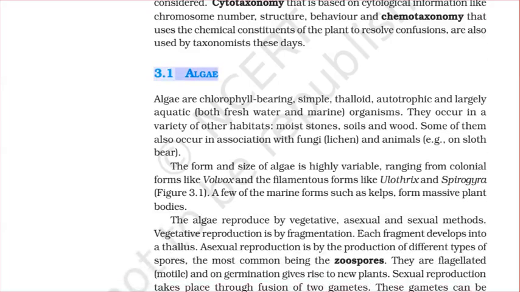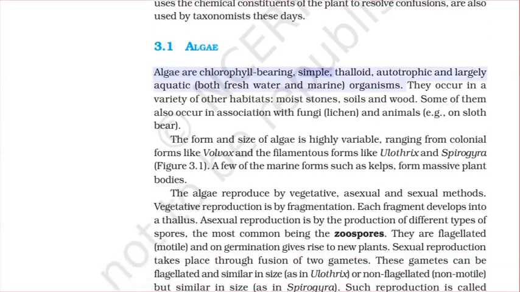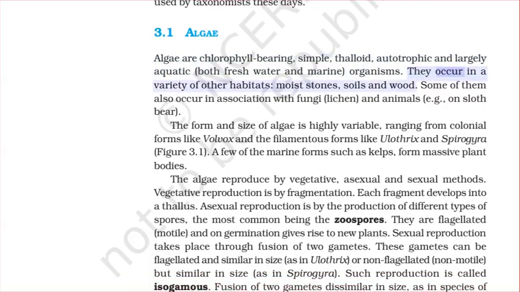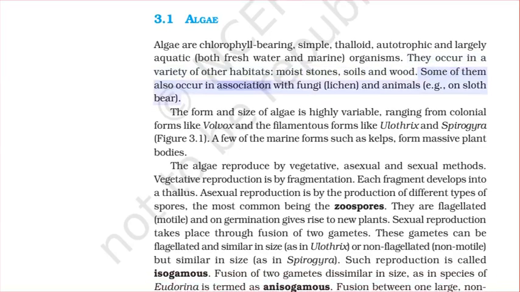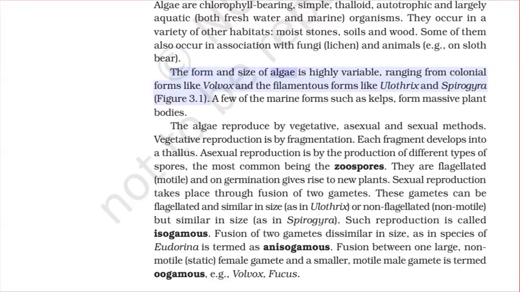3.1 Algae. Algae are chlorophyll-bearing, simple, thalloid, autotrophic, and largely aquatic, both freshwater and marine, organisms. They occur in a variety of other habitats: moist stones, soils, and wood. Some of them also occur in association with fungi (lichen) and animals, e.g., on sloth bear. The form and size of algae is highly variable, ranging from colonial forms like Volvox and the filamentous forms like Ulothrix and Spirogyra. Figure 3.1.